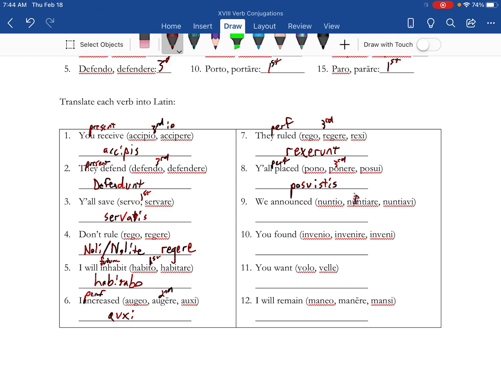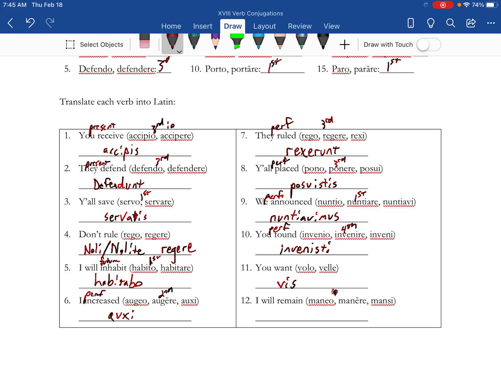We announced. This is first, another perfect, third principal part minus the I, and then the we is going to be imus. This is fourth conjugation, perfect again. You found, so third principal part minus the I, and then the you is isti. Alright, you want. This one you have to check a different green sheet. This is irregular. This is just going to be vis.